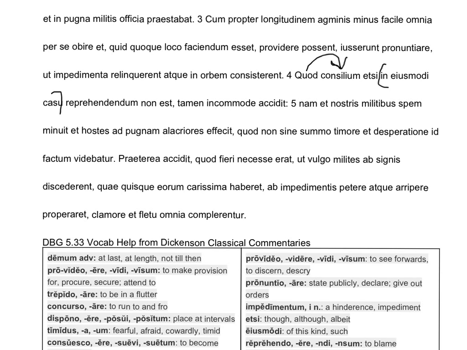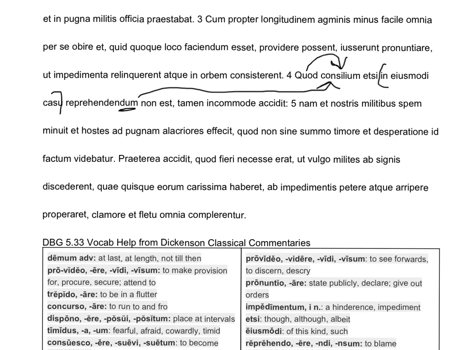And then we have reprehendendum. Notice we have that nd. It is a gerundive that goes up to the plan. Hopefully you remember that nd words are usually translated with a sense of obligation, so it's must or should. So even if, which plan, this plan, i.e. the idea of making an orb, even if this plan should not be criticized, reprehendendum, must not be criticized in this sort of a catastrophe, right?